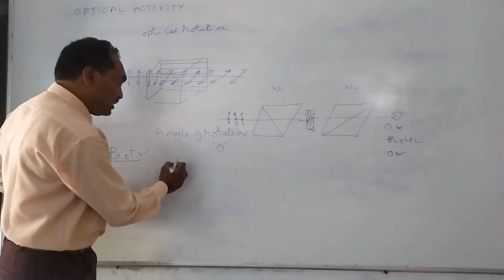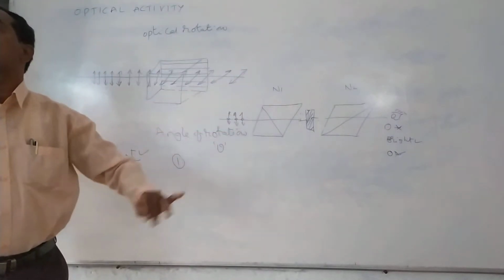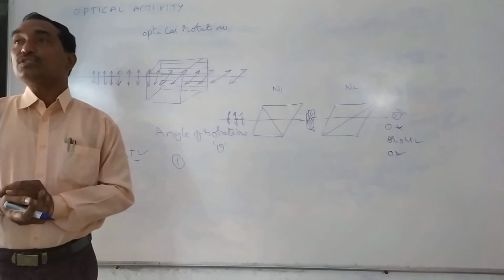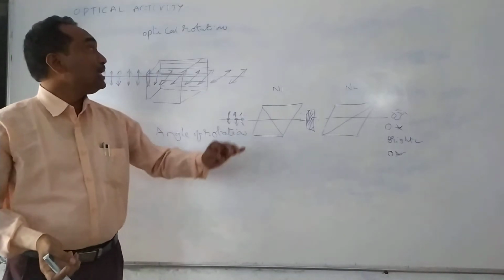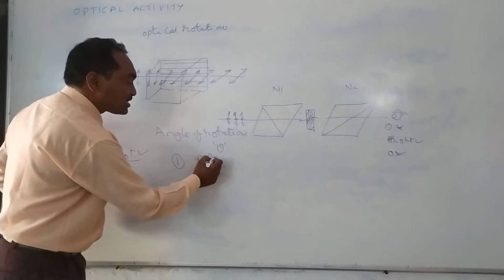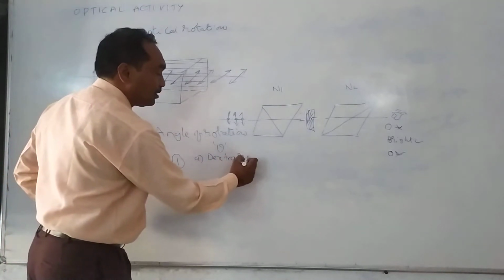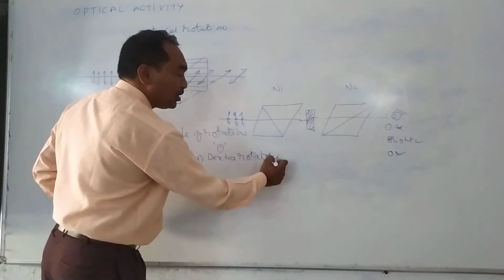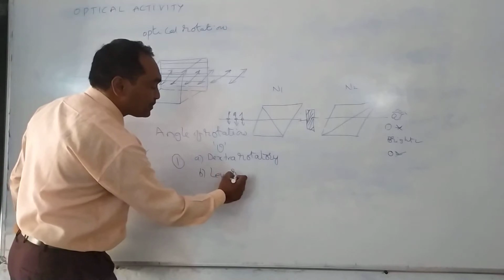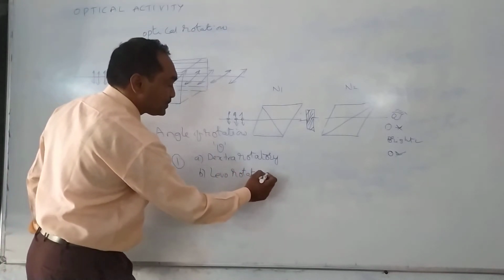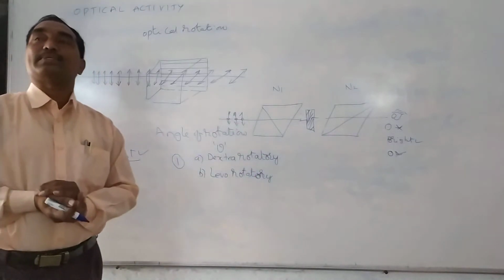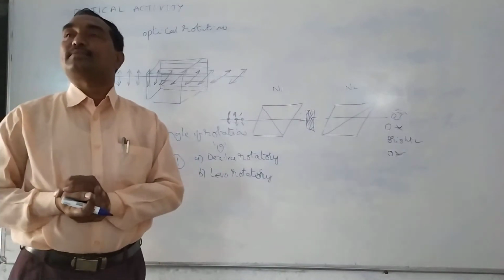The first observation is there are two types of materials which possess optical activity. The first one is called dextrorotatory substances, and the second is called levorotatory substances. So there are two types of substances we have. What are dextrorotatory substances and what are levorotatory substances?